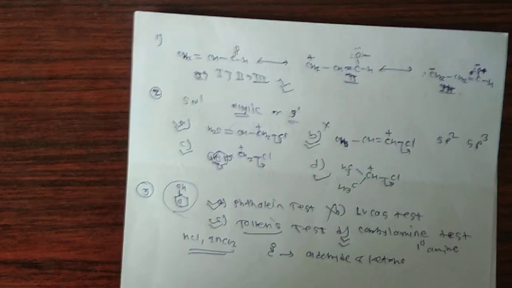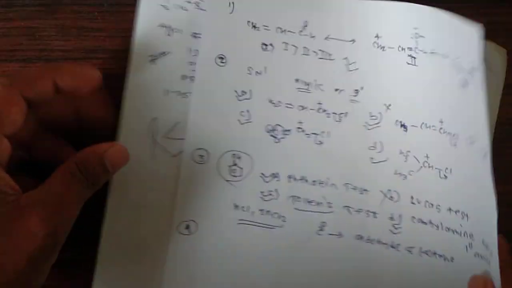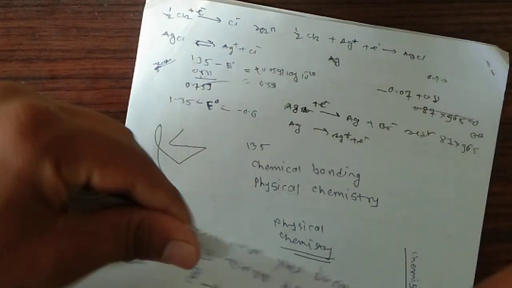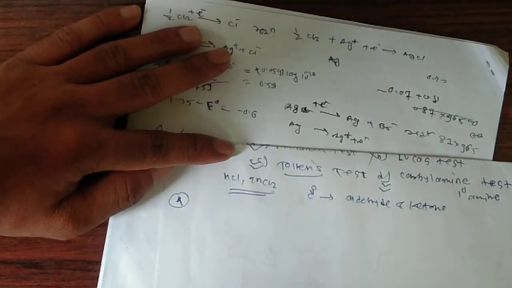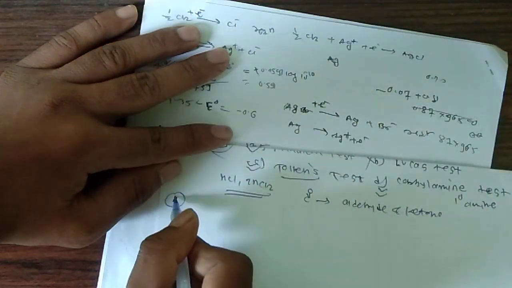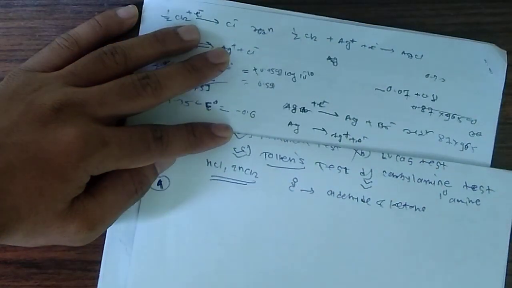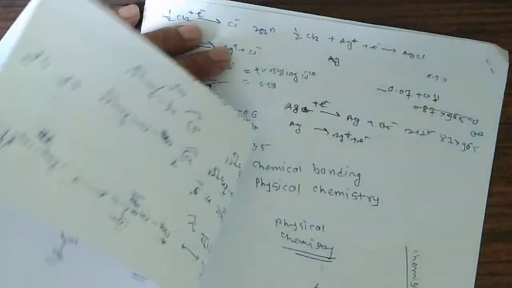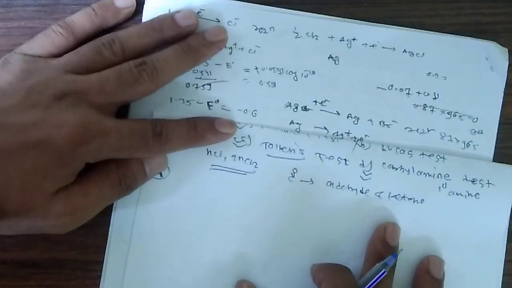Now the next question, the fourth question: the molecular formula of the second homologue in the homologous series of monocarboxylic acids. Here we have to find out the second homologue in the homologous series of carboxylic acids. What is the general formula of carboxylic acid?